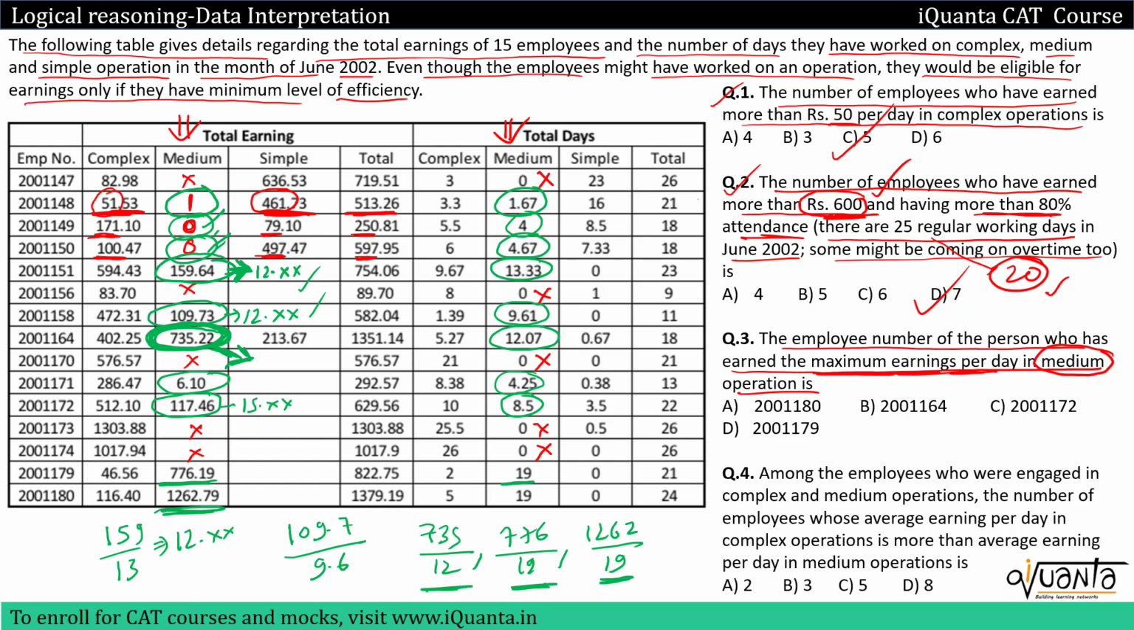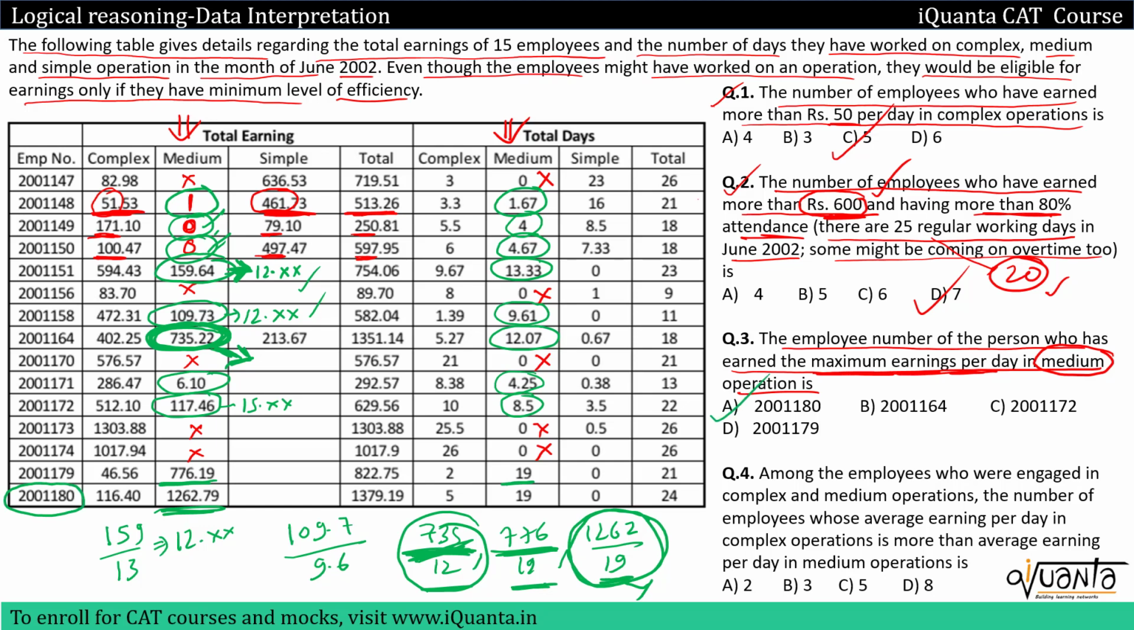Okay, one out of these three can be the maximum. Obviously we have 735 upon 12 over here and 776 by 19 over here, so this one, 735 upon 12, would be greater. So now I have to check only these two. Now you can do these, and you'll see that this is the greatest. That means this employee will earn the maximum per day, 200180. Option A will be the correct answer.